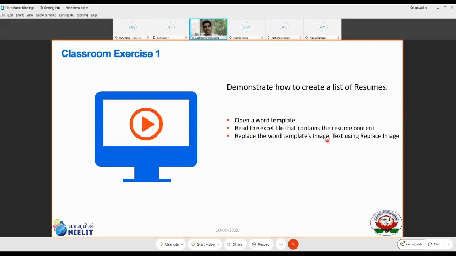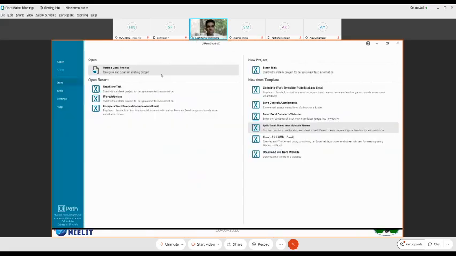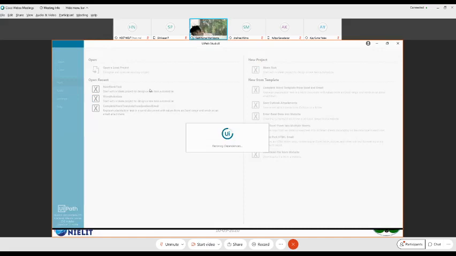So you are going to read the entire content from the Excel file, create a data table, and then read row by row, column by column of a specific student, and replace this content back to the locations where the student's resume content is to be replaced. That is what replacing words, content, templates, and images is, and then replacing using the textual images as well, if there are any. Let me quickly jump on to the example which I have created.